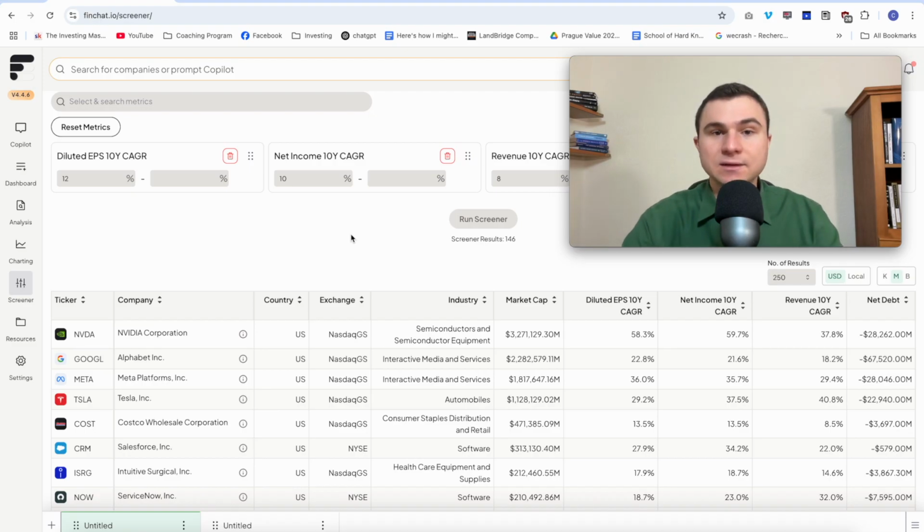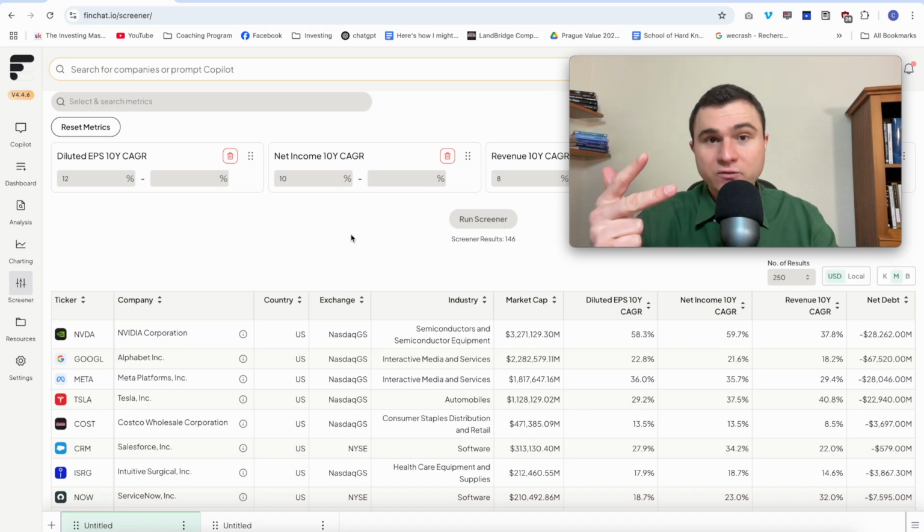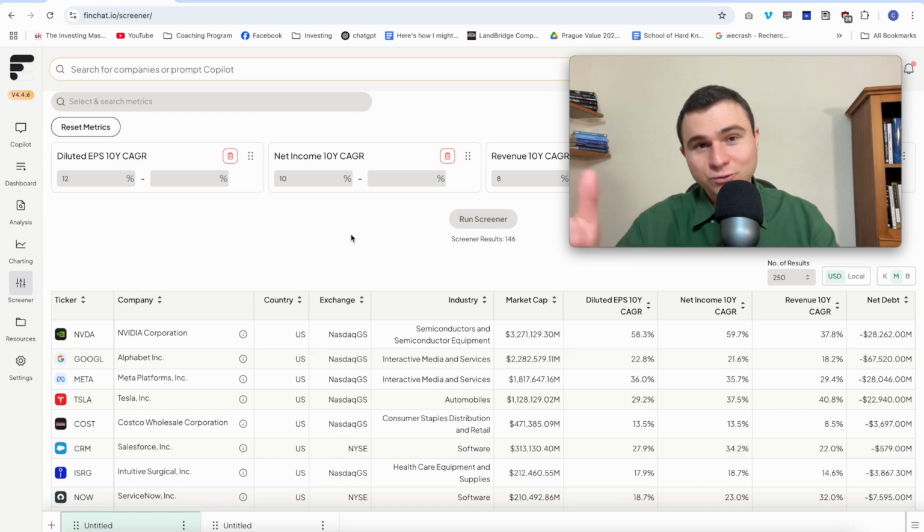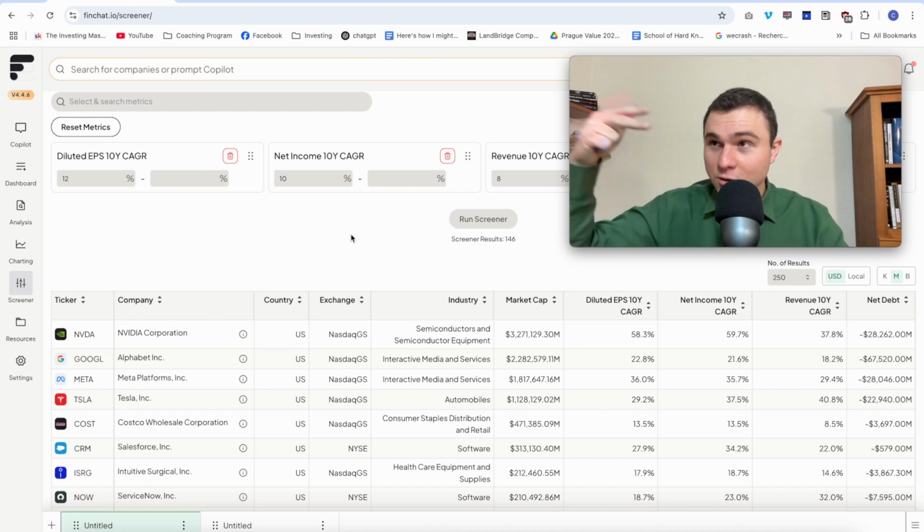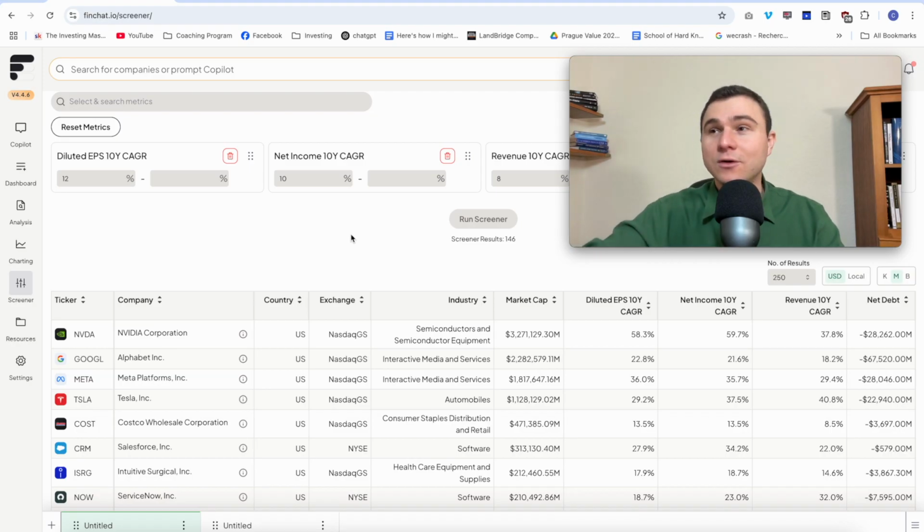So this is basically it. First, avoid the debt at all cost. Second, check the track record of the company. Growth, revenue, efficiency, net income, EPS, buyback. Third, you can check if the company has some operational leverage, if they can scale, because remember, this is a channel for long-term stock pickers. We don't want to trade the stocks for 2 weeks. If we buy a stock, we want to invest for the future years. So you want to see the long-term horizon. You want to see the long-term prospects of the company. What is the destination of a company in the next 5 years? Operational leverage will definitely help.